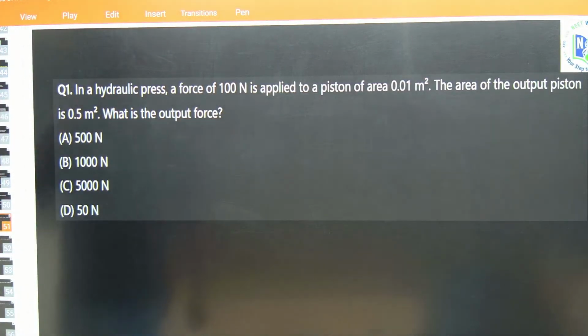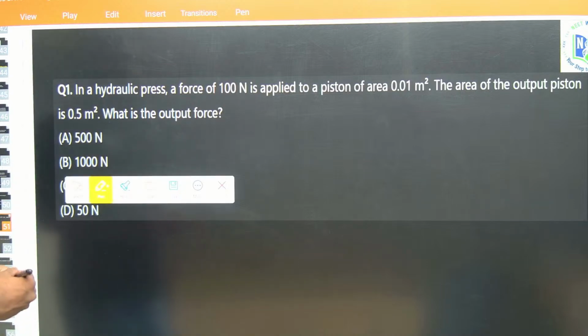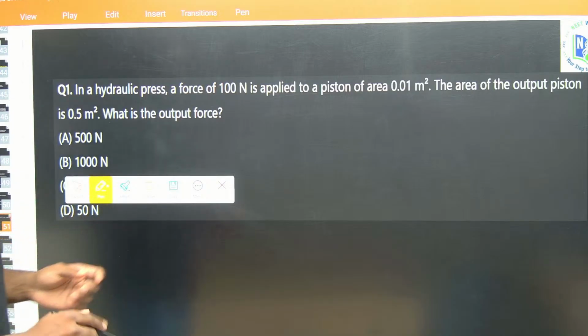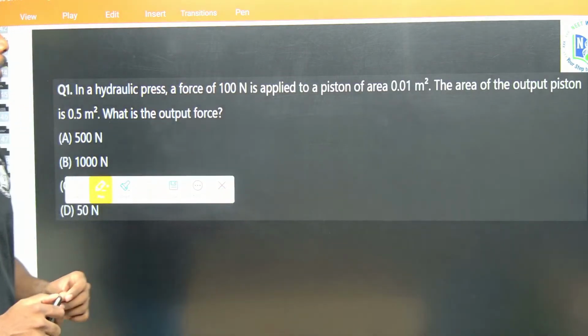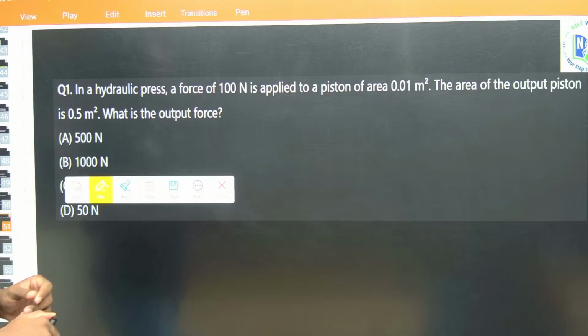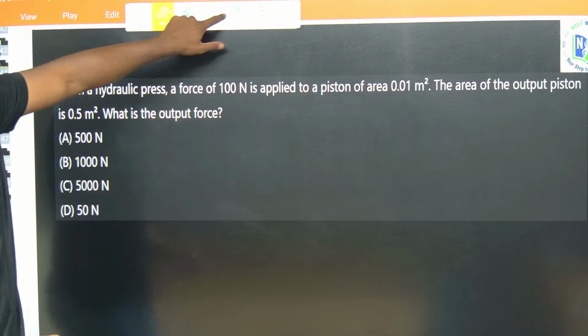The first question is: in a hydraulic press, a force of 100 Newton is applied to a piston of area 0.01 meter square. The area of the output piston is 0.5 meter square. What is the output force?